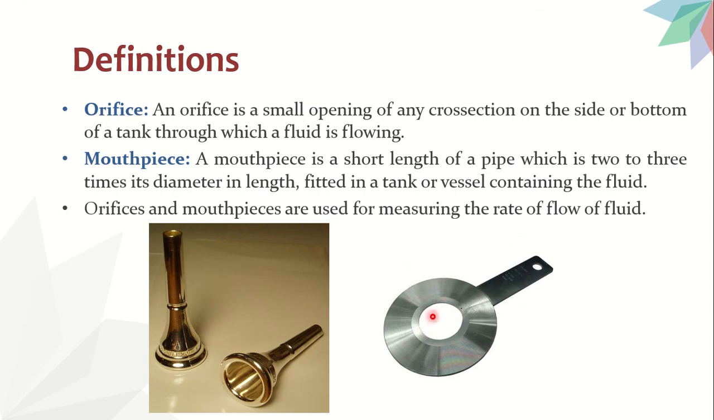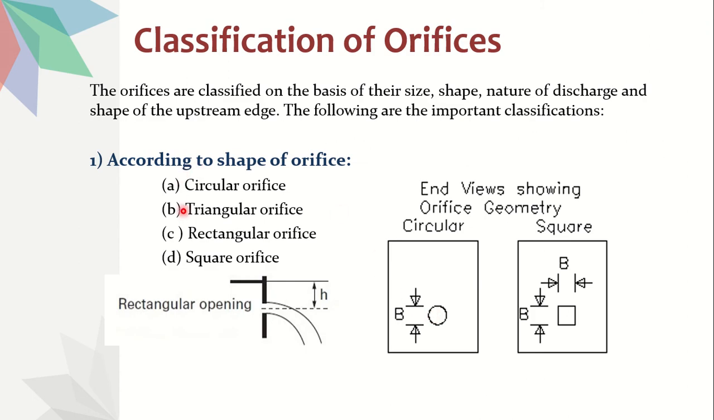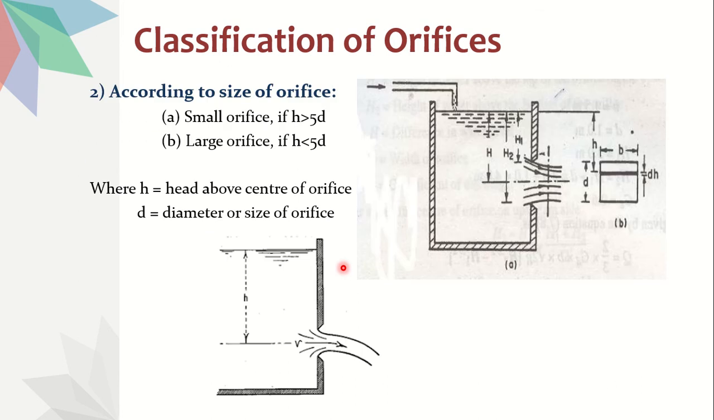Circular shape, correct? Similarly, we have other 3 types also. We have triangular, rectangular, and square. So totally we have 4 types of orifices based on shape: circular, triangular, rectangular, and square orifice, which means that the cross section of that orifice looks like a circle or a triangle or a rectangle or a square. So you can see this is a rectangular opening, this is a circular opening, and you have a square opening. Like this, you'll be having different types of openings.